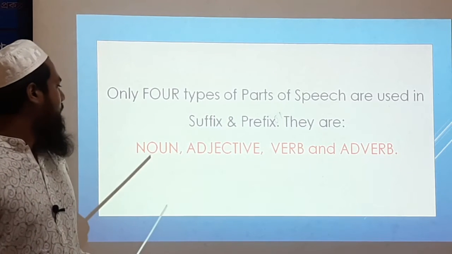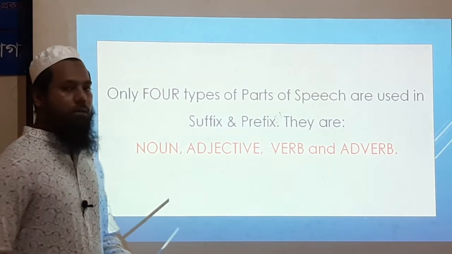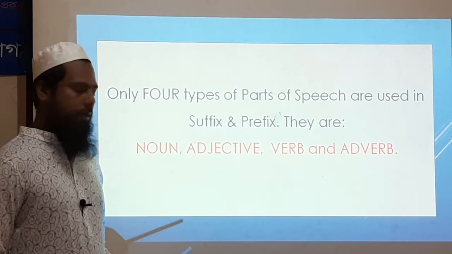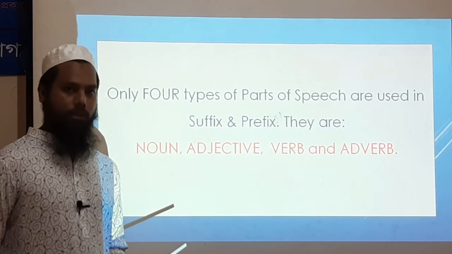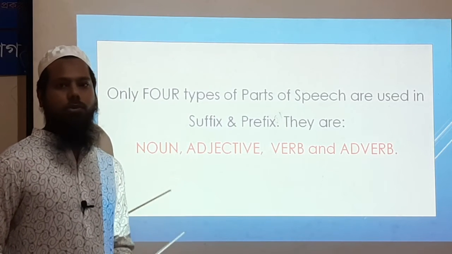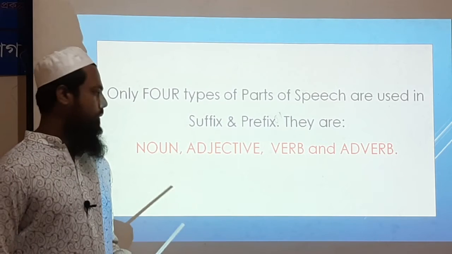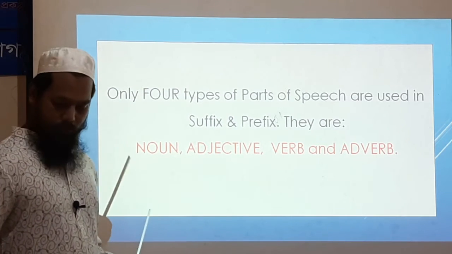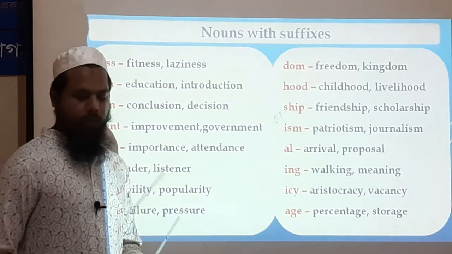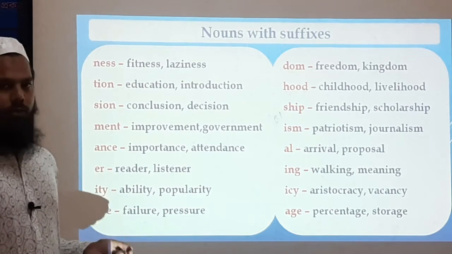That means, how are they formed? And what are their positions in a sentence? These 2 things are very important to answer suffix and prefix correctly. So let's see the positions of these parts of speech.